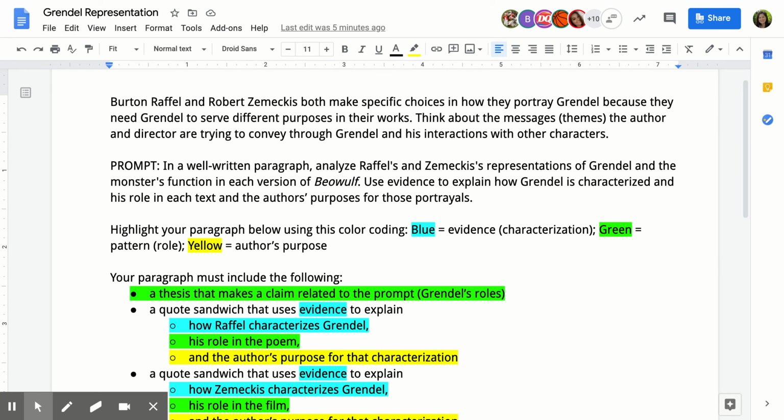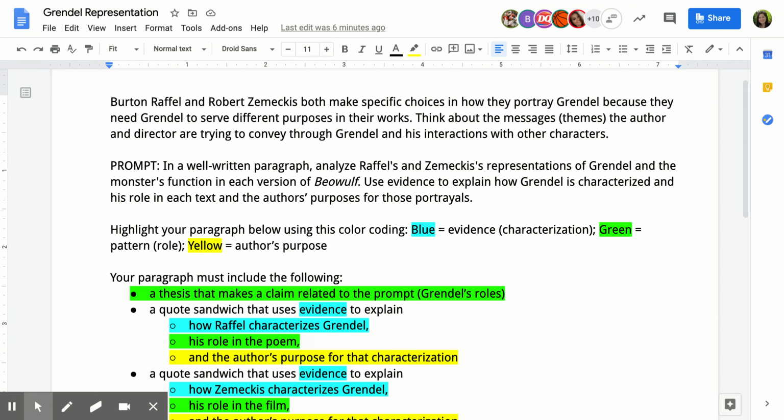Next, you'll have 2 quote sandwiches. You start a quote sandwich by embedding your first piece of evidence. Make sure it is embedded into the sentence. You're not going to put the quote in by itself. It has to be in a sentence with your own words that has the context for your quote. Next, in the quote sandwich, notice you have 2 sentences here with explanation and commentary for your one quote.